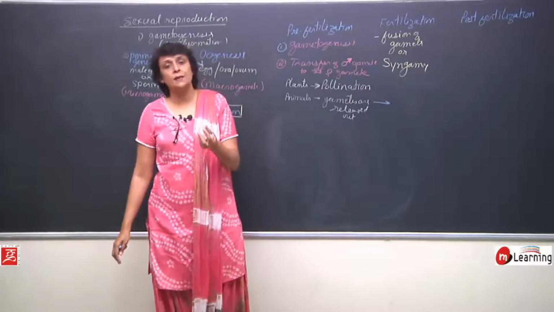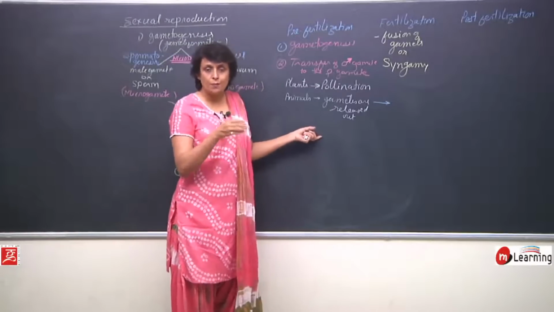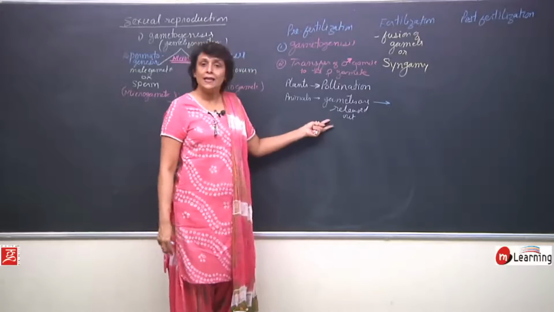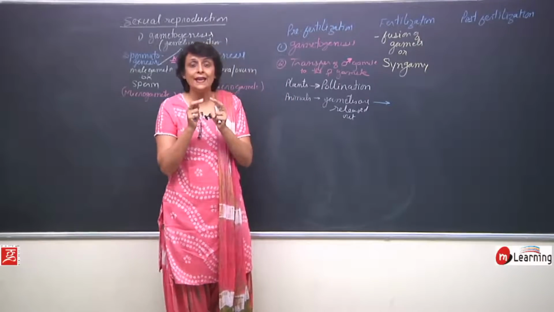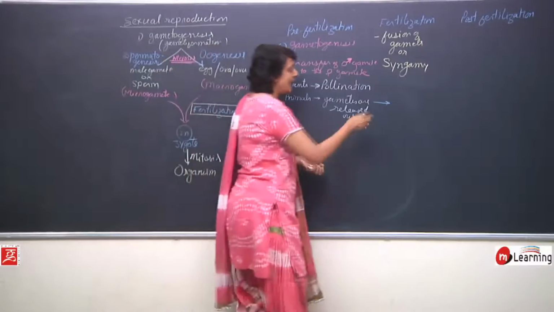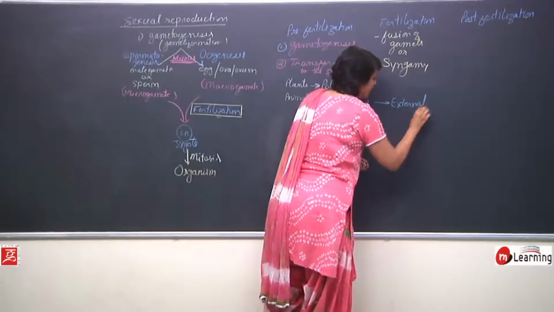For example, in some aquatic animals, the male gamete is released by the male organism, and the female gamete is also released. They fuse in the open environment outside the body. Then that fertilization is known as external fertilization.